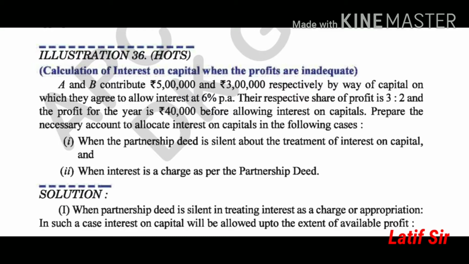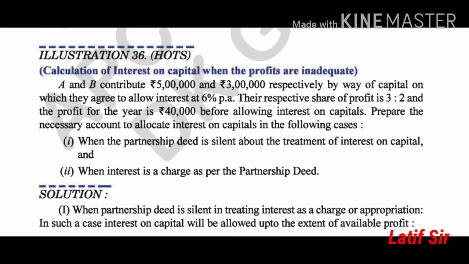There are two partners, A and B, who have contributed 5 lakhs and 3 lakhs respectively, which means A has contributed a capital of 5 lakhs while B has contributed a capital of 3 lakhs. They have an agreement that interest on capital is to be allowed at 6% per annum. Their profit sharing ratio is 3:2 and the profit for the year is 40,000 before allowing interest on capital.